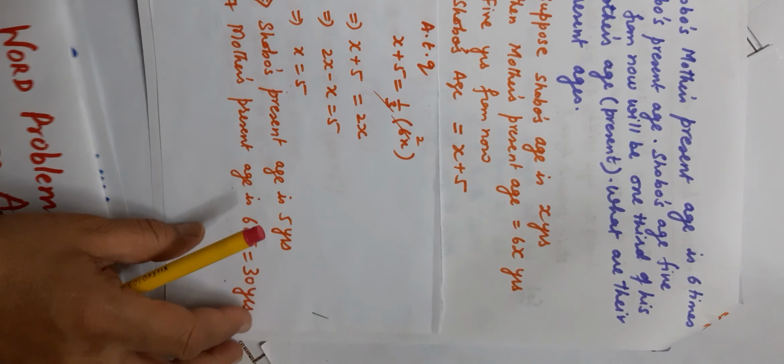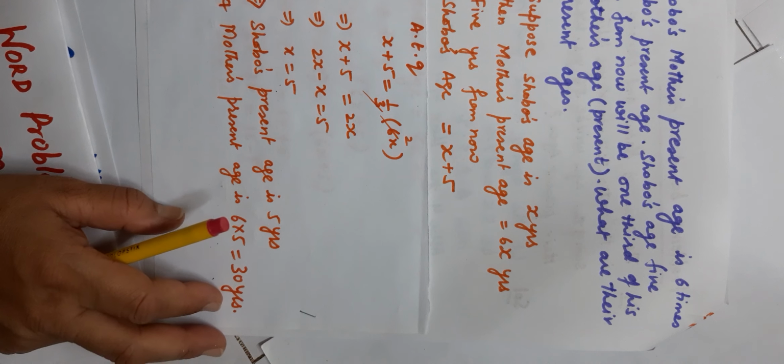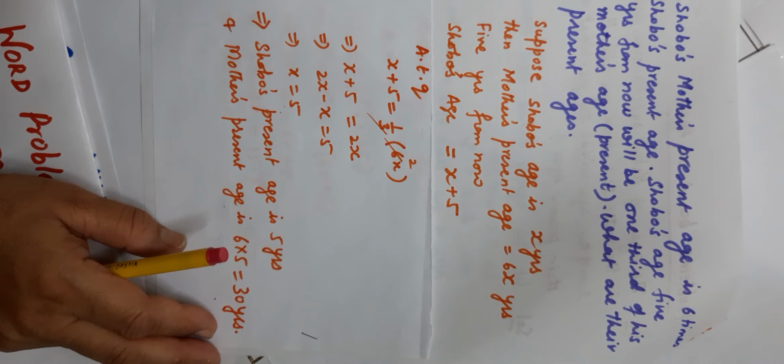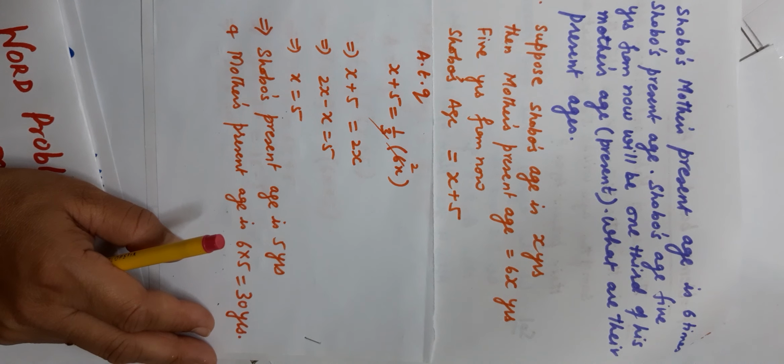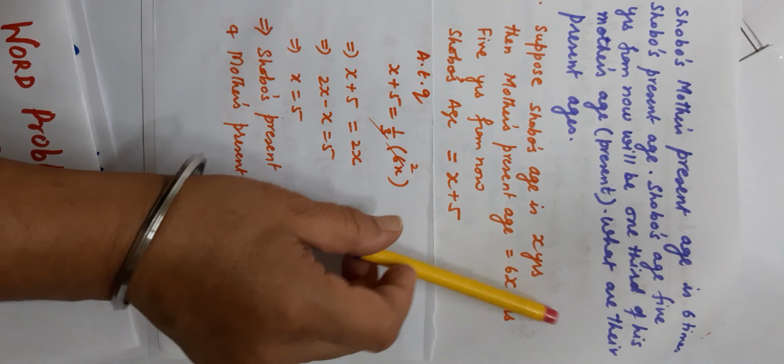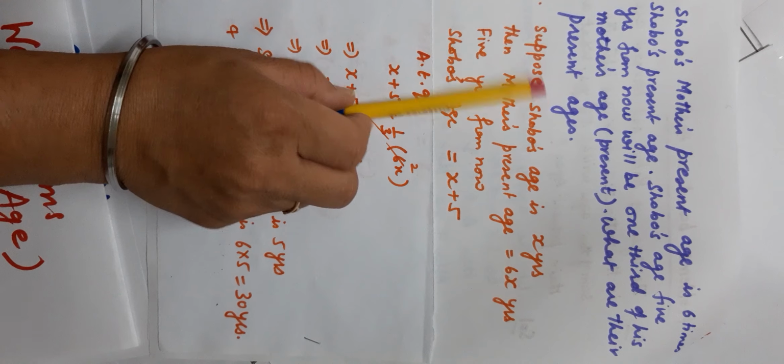Next question. Shobho's mother's present age is 6 times Shobho's present age. Shobho's age 5 years from now will be 1/3 of his mother's age. What are their present ages?